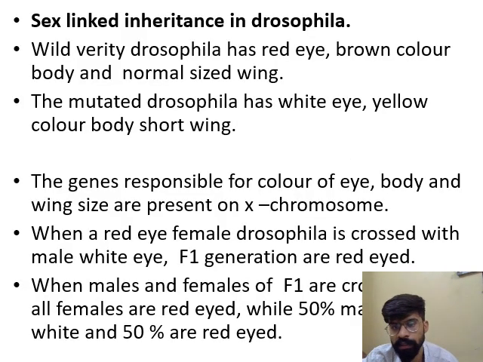Yes, this topic includes sex-linked inheritance in Drosophila. In the previous part 8, we covered the different types of sex determination in humans, birds, or grasshoppers: ZW, ZZ, XX, XO, XY type. There are three types of sex determination. So in this part, we will cover sex-linked inheritance in Drosophila.